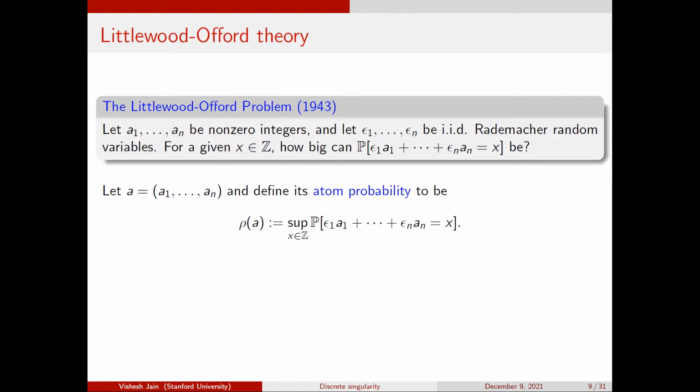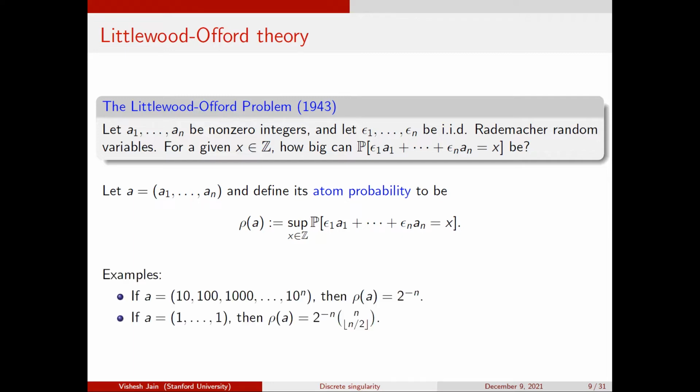So what's the input here? I give you the vector, the steps of the walk, and then I ask you, what's the largest point probability for this random walk? Let me do an example to clarify this definition.